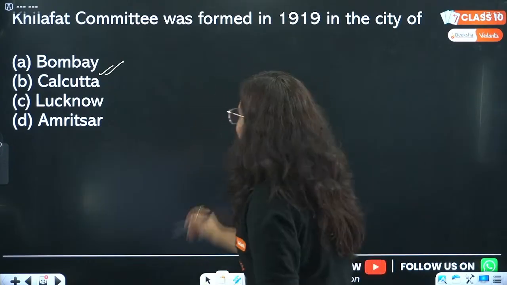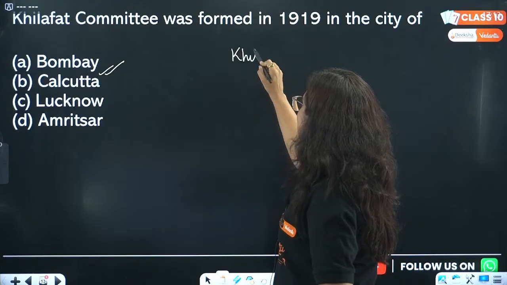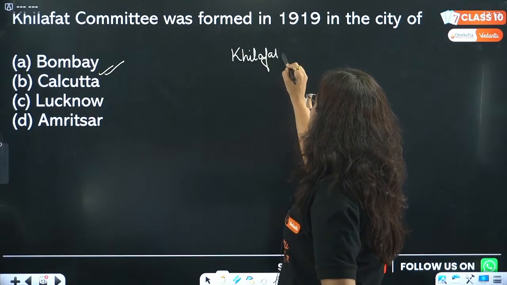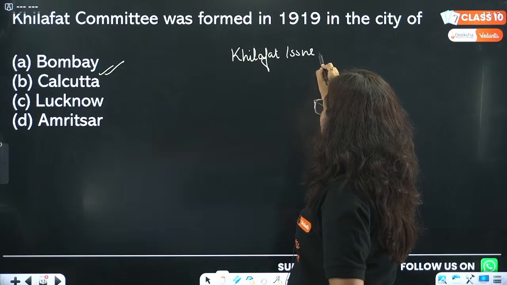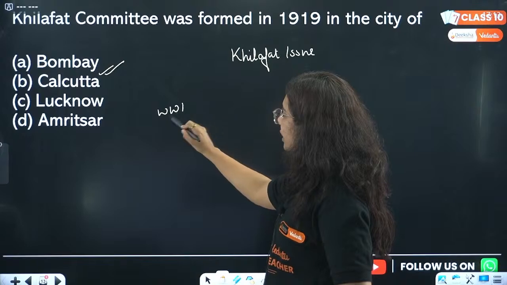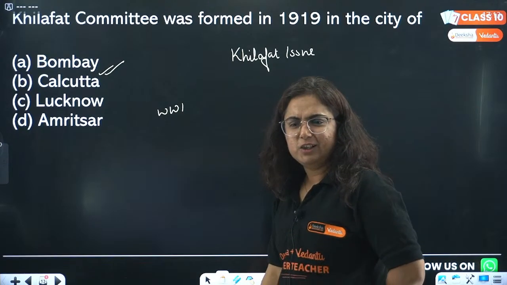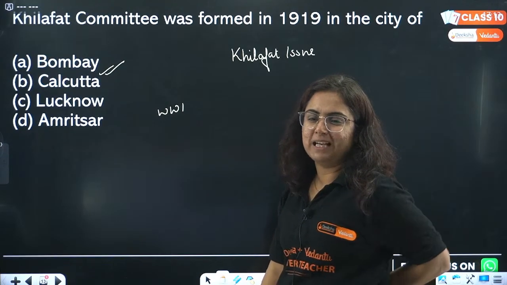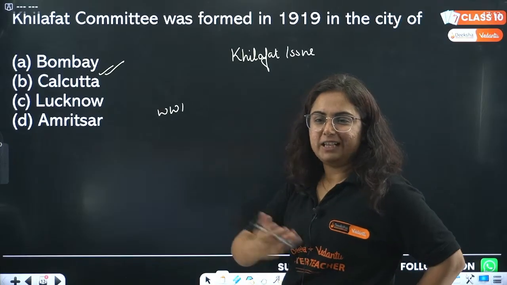Chalo, I will share. So, the issue is the Khilafat issue. Now what happened? The background is such that World War I was going on. Who is with D here? Did you change the option? No, it's Bombay. It's Bombay. Why are you guys fighting over A, B, C, D? What is going on?